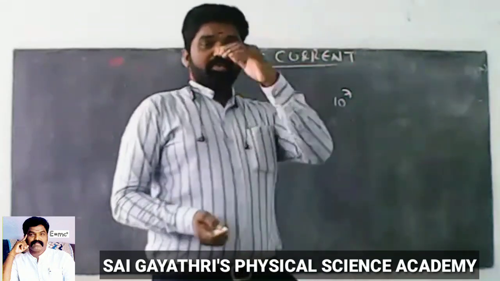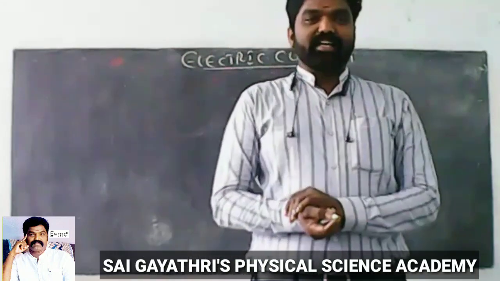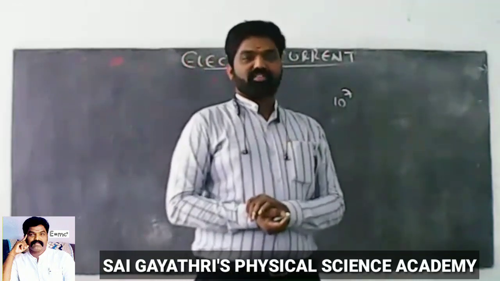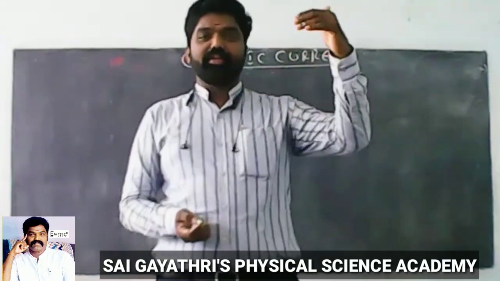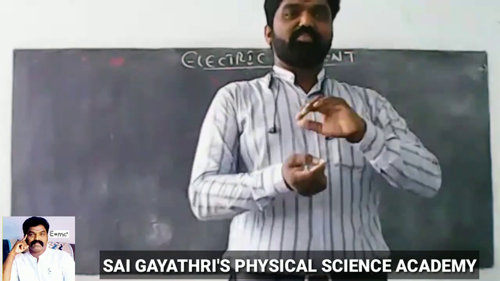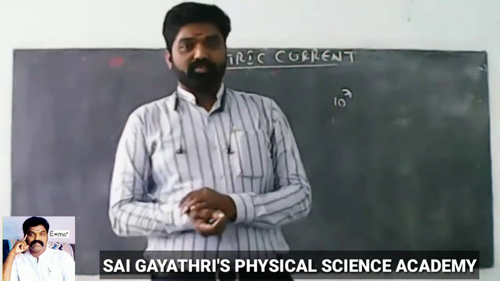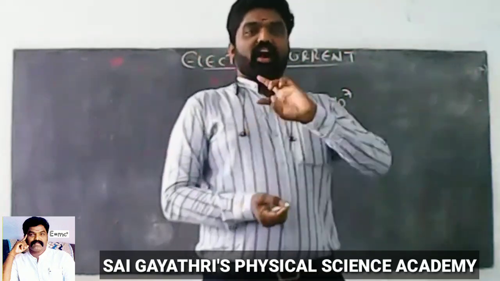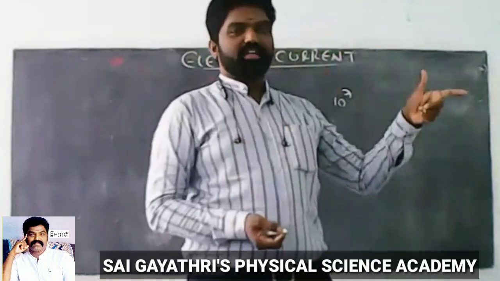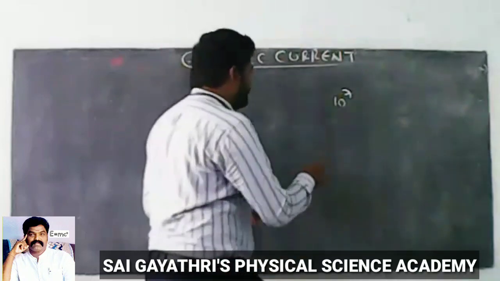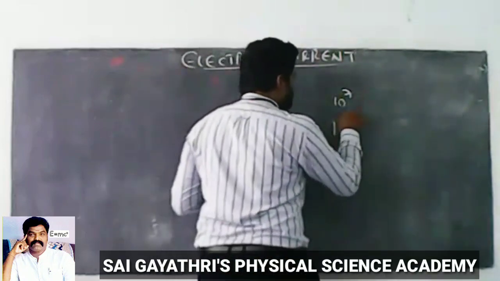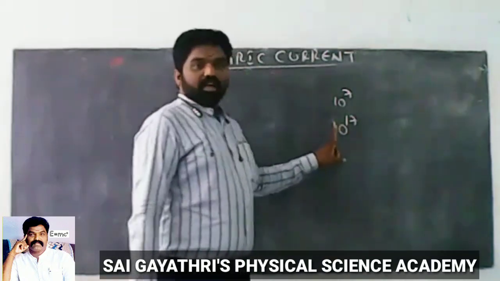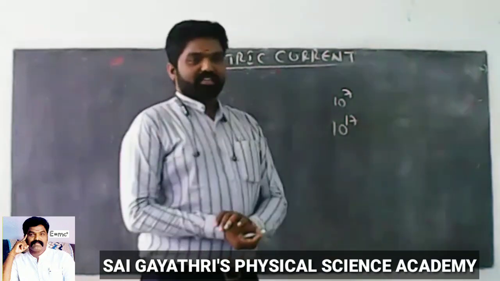Semiconductors: the substances which can allow current partially through them are called semiconductors. Silicon, germanium, graphite are examples of semiconductors. In semiconductors, the concentration of electrons is in between insulators and conductors, that is 10 power 17 per cubic meter. This is the electron density in semiconductors.